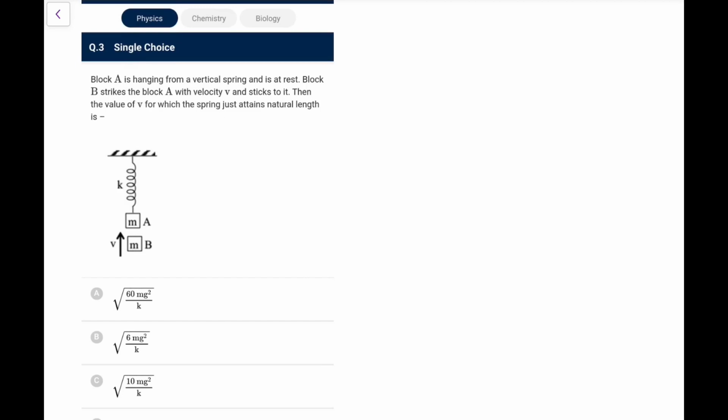Now next one, block A is hanging from a vertical spring and is at rest. Block B strikes the block A with velocity V and sticks to it. Then the value of V for which the spring just attains natural length. So initially the block A was at rest, that means the initial extension in the spring was equal to mg by k. Now the value of v for which the spring just attains natural length, that means at natural length again the velocity of the system should become 0.